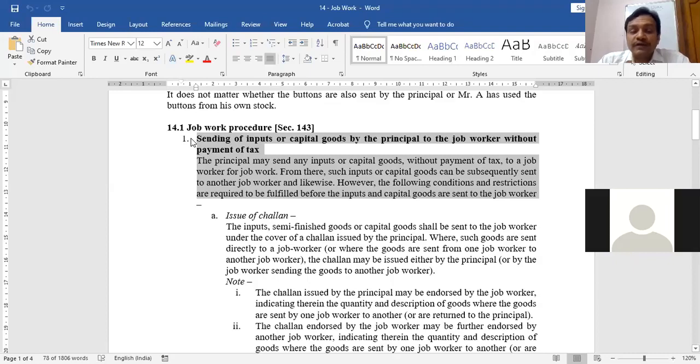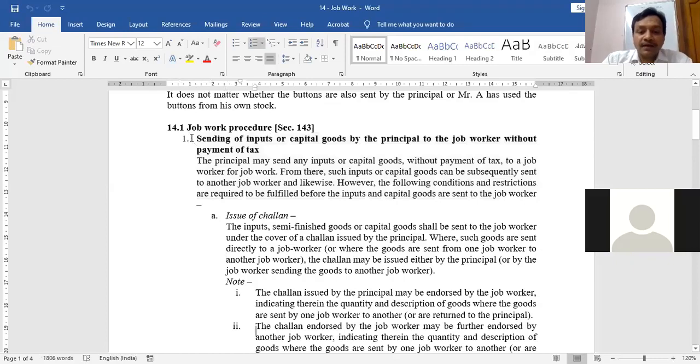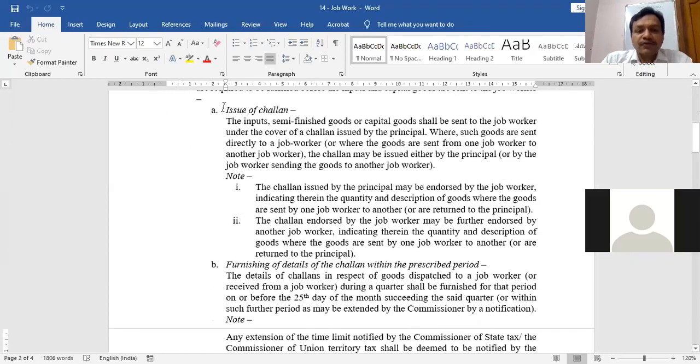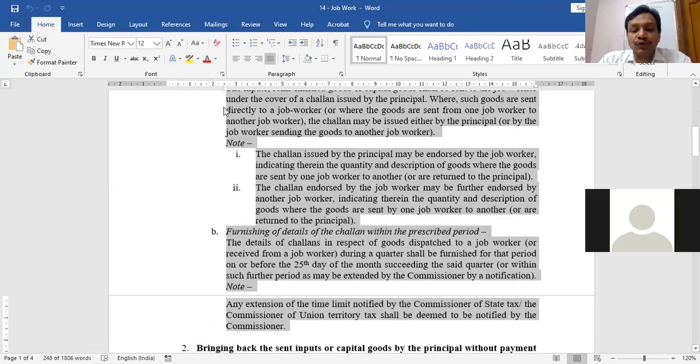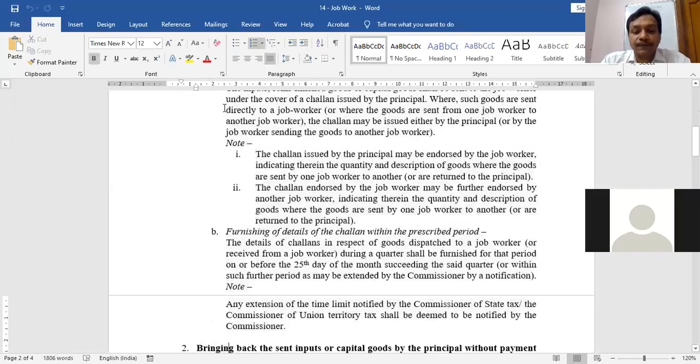So this is the first point, that the supplier, that means the principal, can send the inputs as well as capital goods to the job worker without payment of tax. First point. Now there is a procedure for how that item, input or machines, can be sent. It is not relevant for your level, so there is no need to do it. So I'm not discussing it.